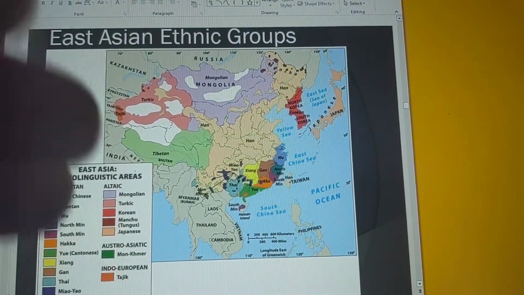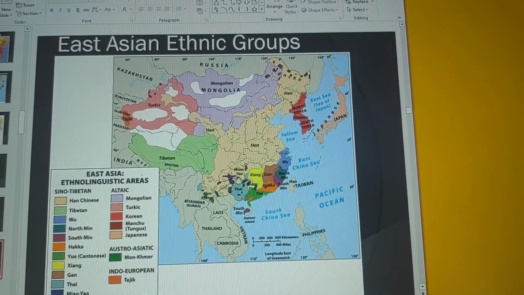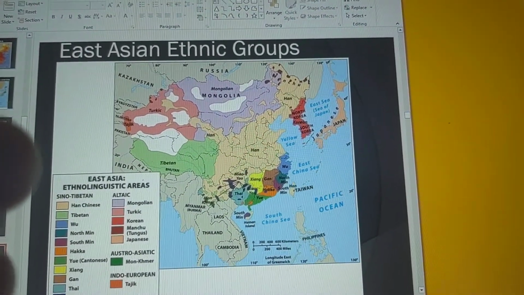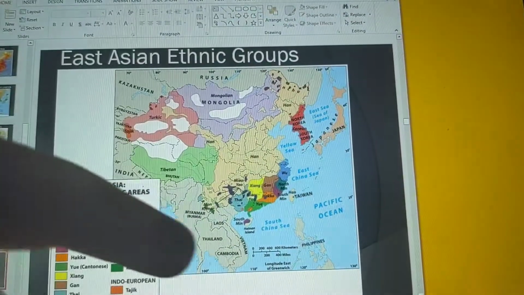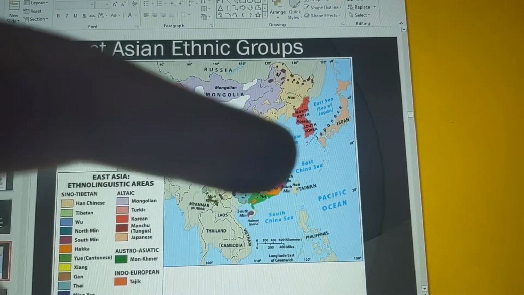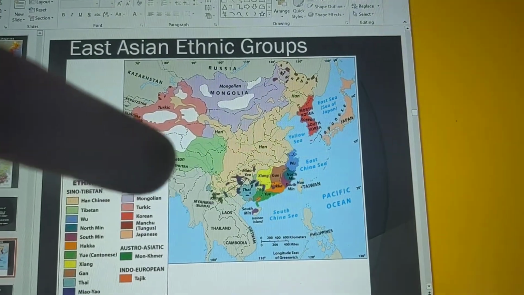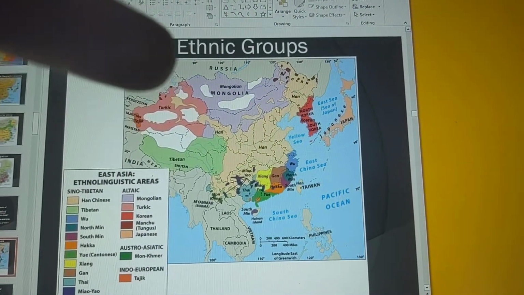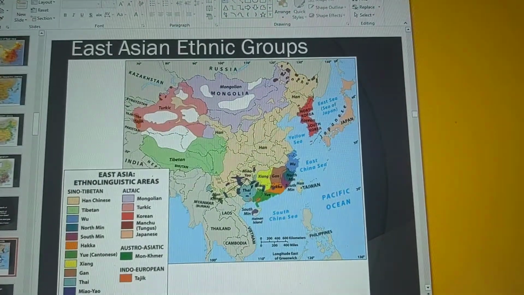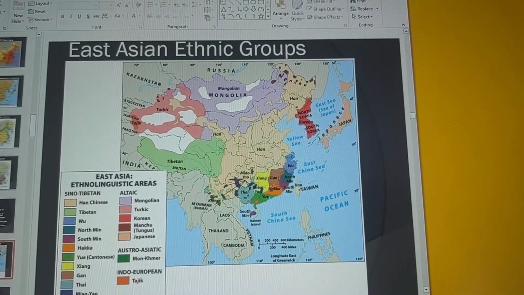Okay? China is not a nation state. As much as President Xi Jinping of China likes to think that it is a nation state, it's not. Look at all the different ethnic groups you have here. You not only have the Han, you also have all the ethnic groups down here in southern China. You have Tibetans, and you have Turkic people here, because again, influence from Central Asia, even some Mongolians. So China is not a nation state, okay?